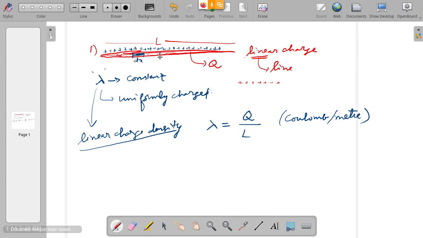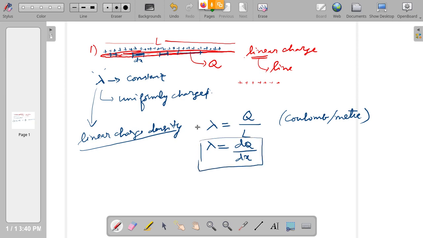Any other portion you take, the lambda value will be the same. You take a larger portion or you take a very small portion, whatever you do, lambda is going to be the same. So lambda can also be defined in that case as small amount of charge in a small element dx. dq by dx is lambda.